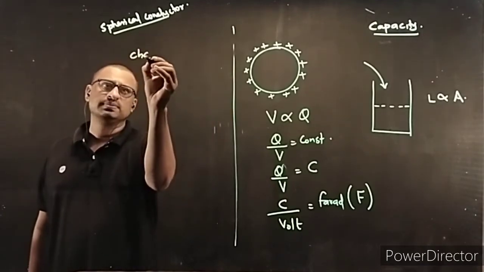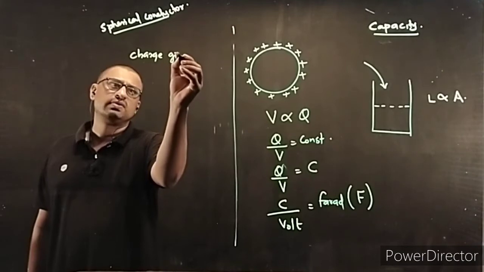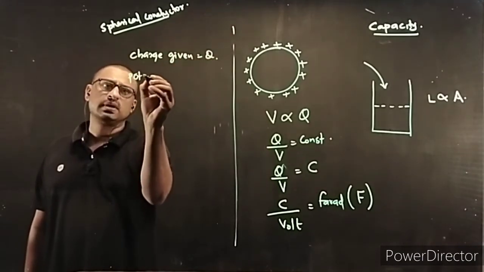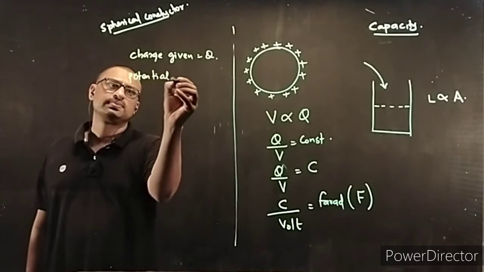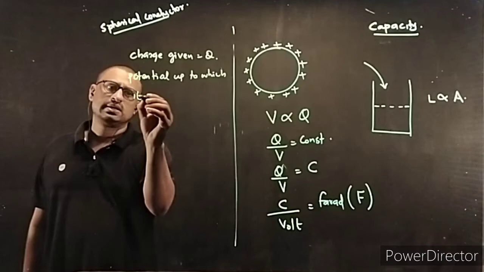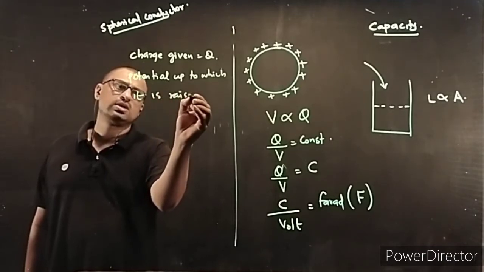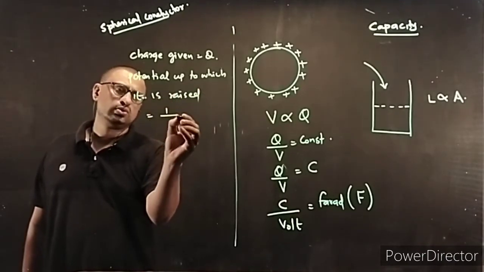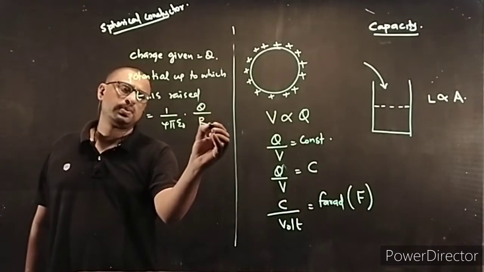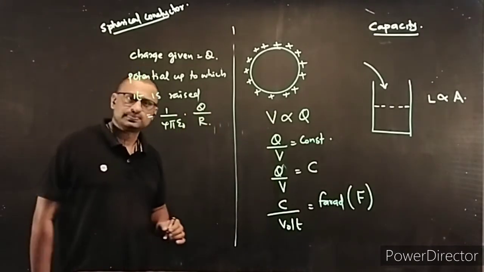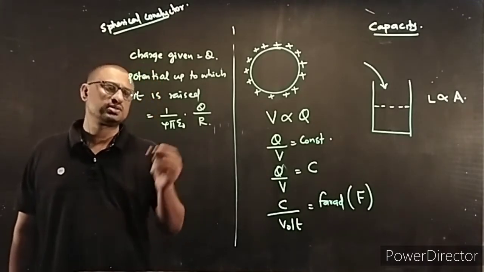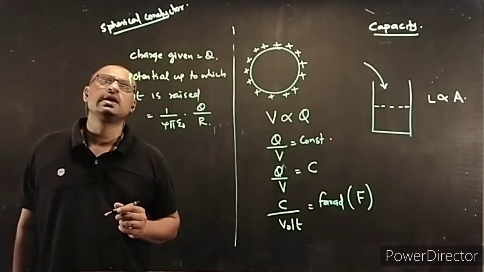So charge given is equal to Q. Potential up to which it is raised, I told you in the previous class, the potential at the surface was 1 by 4 pi epsilon 0 Q by R. So the potential up to which it is raised is 1 by 4 pi epsilon 0 Q by R.